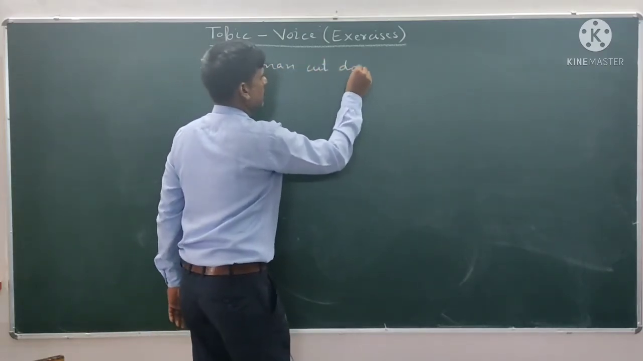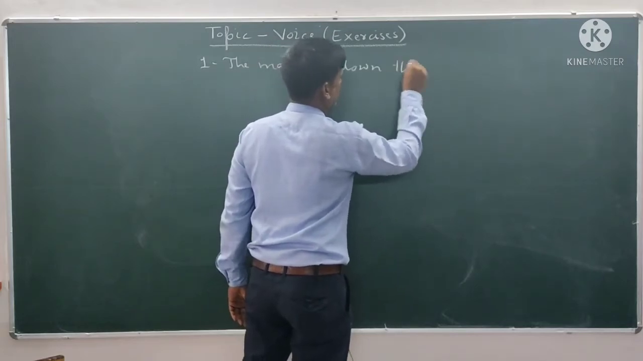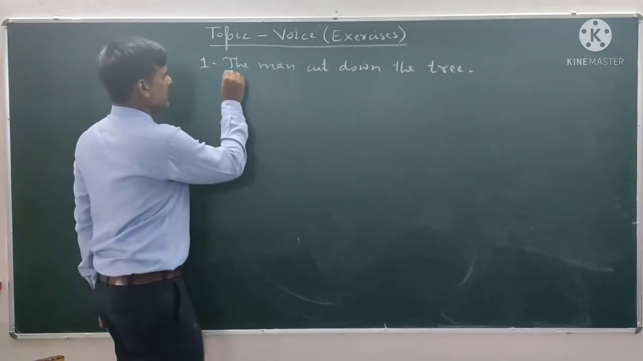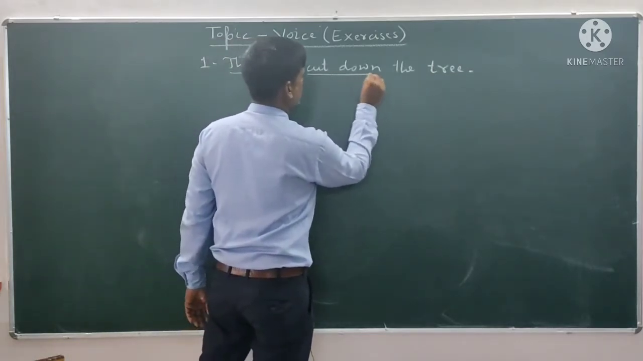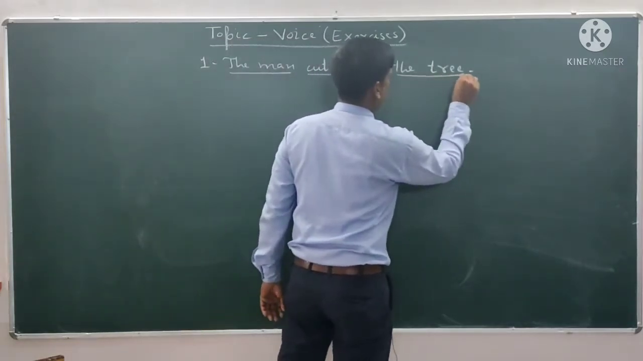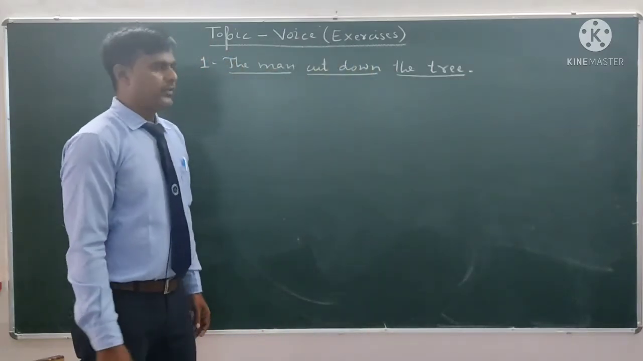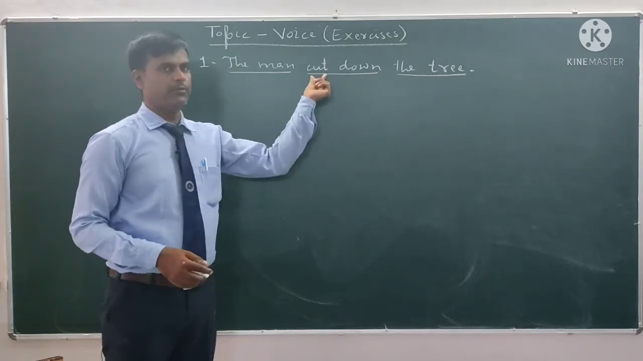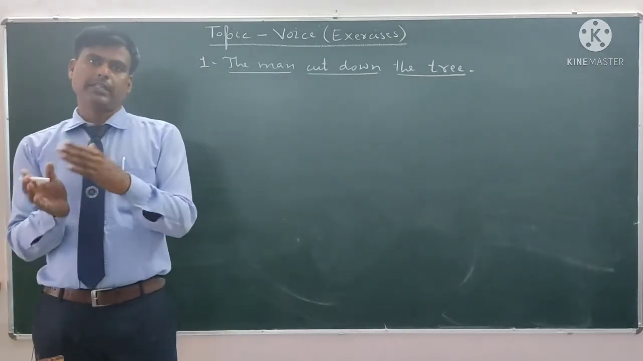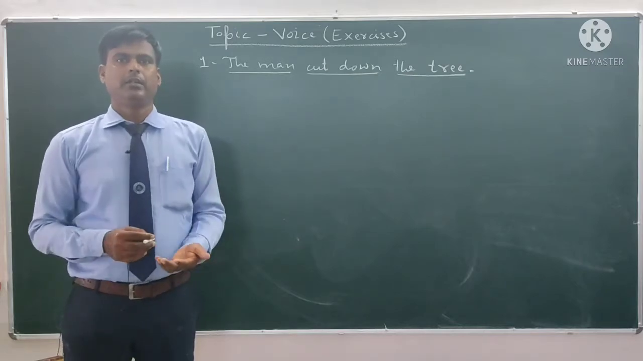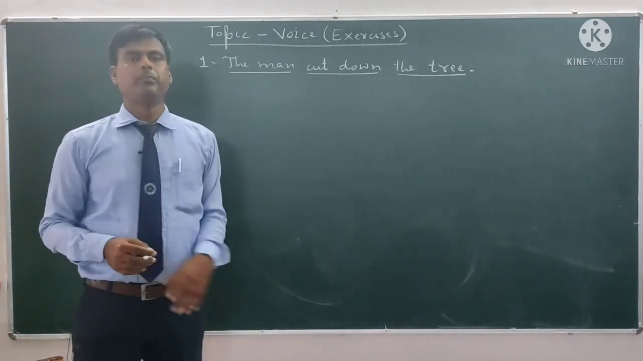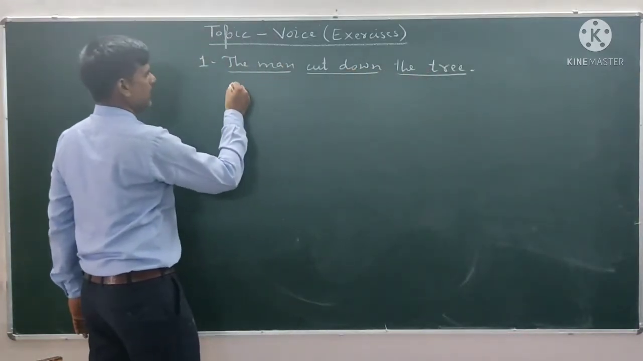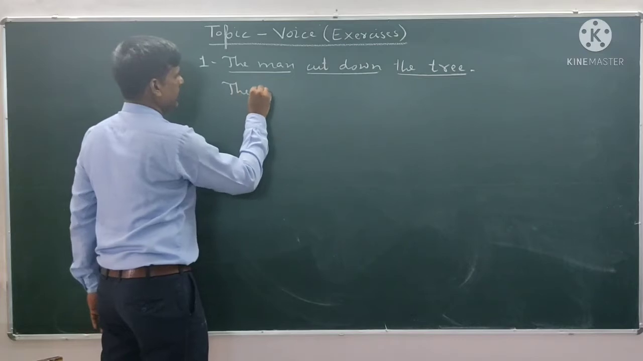The man cut down the tree. Full stop. The man is the subject, cut down is the verb, and the tree is the object. First of all, we have to see the tense of the sentence. Cut down, second form of main verb. Cut, cut, cut. First, second and third form of main verb are the same. This is second form of main verb, means simple past tense. This is the object. Object will be the subject in passive voice. So the tree,